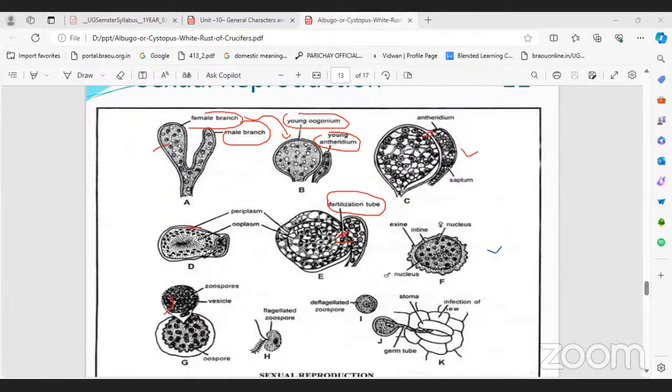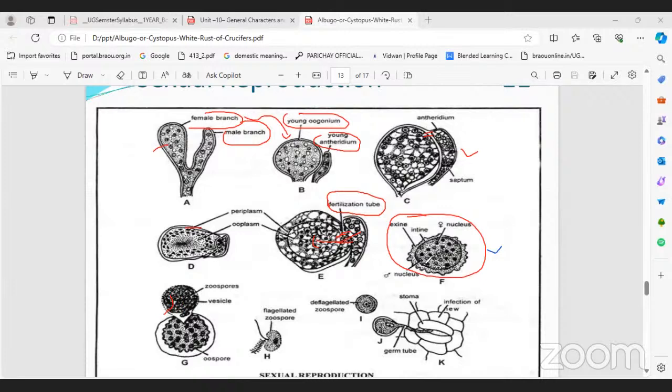After the fertilization tube is formed, what happened? From the antheridium, male nuclei are transferred into the oogonium, where the male nuclei and female nuclei are fused. As a result, a zygospore or zygote is formed.